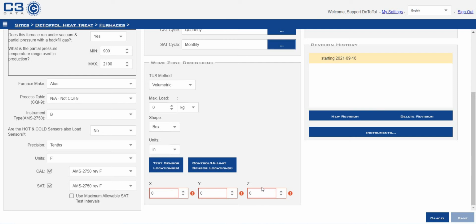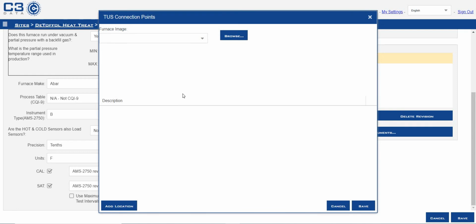This is going to be your furnace dimensions. X is going to be the width of the furnace, 36 inches. Y is the height of the furnace. Z is either the length or the depth, 48 inches.